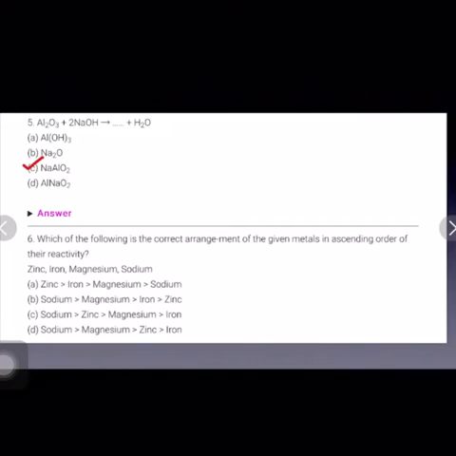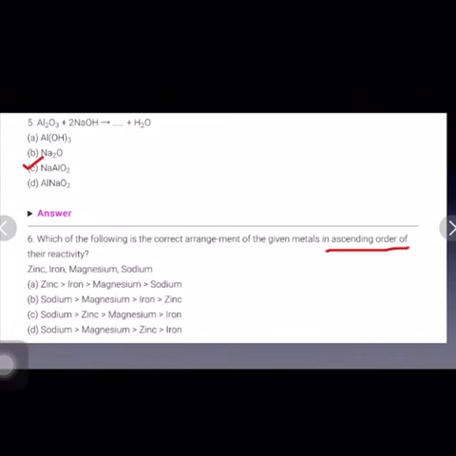Next question is, which of the following is the correct arrangement of the given metals in the ascending order of their reactivity? This means firstly you have to write the least reactive, then more reactive, and then the most reactive. So zinc, iron, magnesium and sodium. So we have to arrange these four metals in the ascending order of their reactivity.